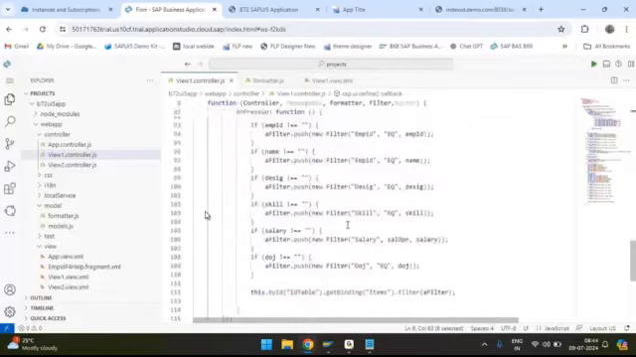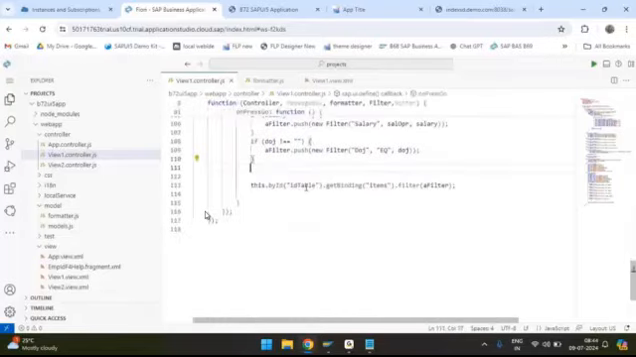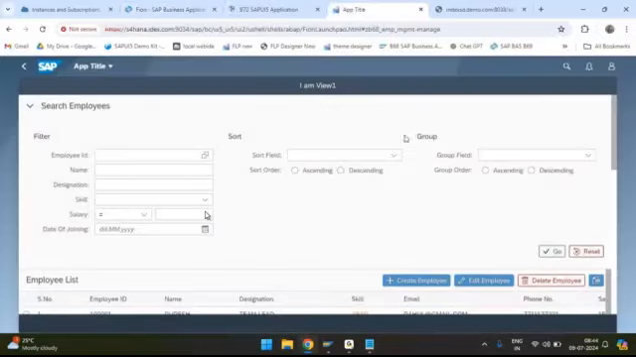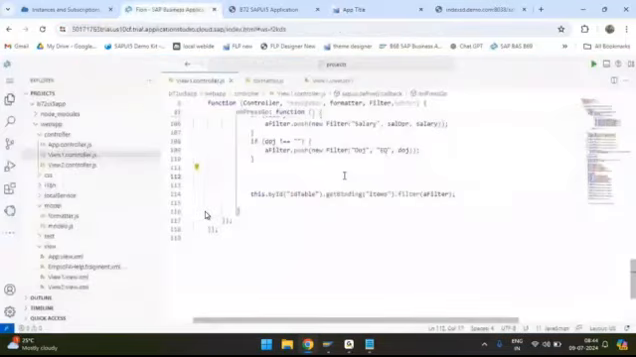Now at the bottom, I have not yet created this screen, but I'm just giving some default sorter. For example, my array of sorter dot push. So all of you observe how to construct a sorter. The way you are creating a filter, similarly you need to create a sorter.